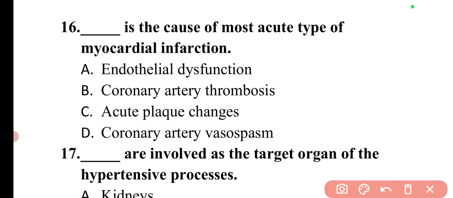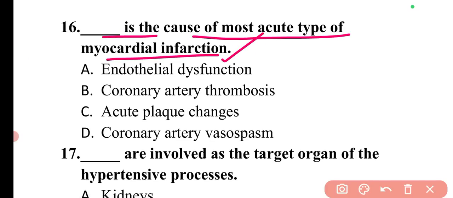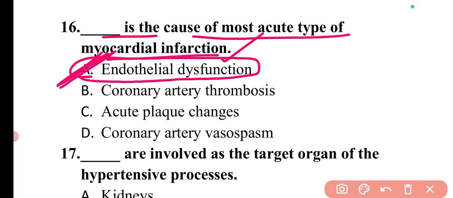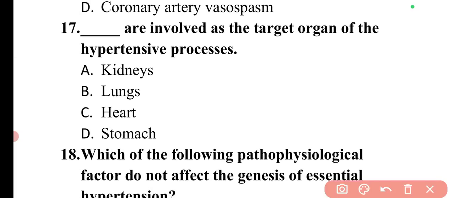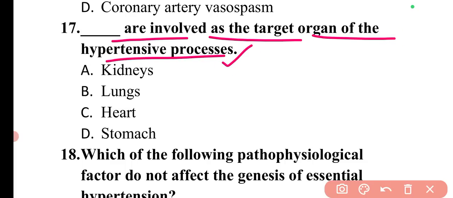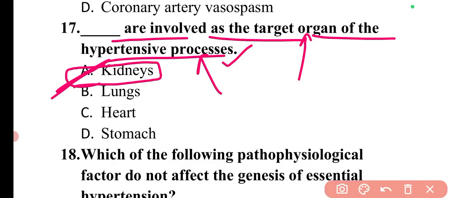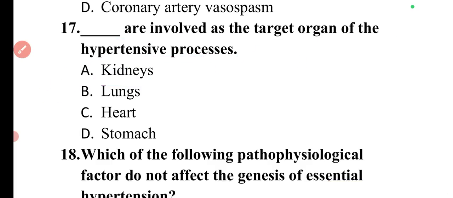The next question is, dash is the cause of most acute type of myocardial infarction. The cause of the most acute type of myocardial infarction is endothelial dysfunction. So here option A will be the correct answer. Next question is, dash are involved as the target organs of the hypertensive processes. Kidneys are involved as a target organ for the hypertensive processes. It is related to urine production, filtration, related things. So here option A is correct.